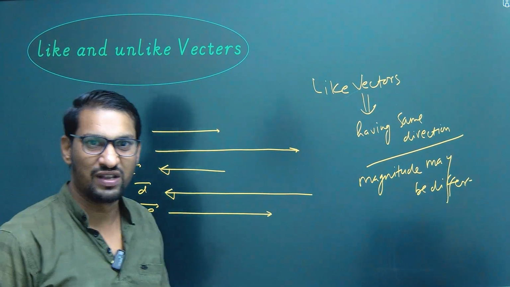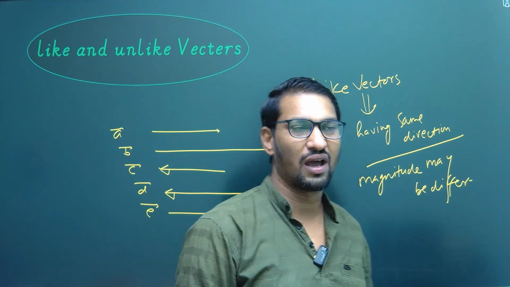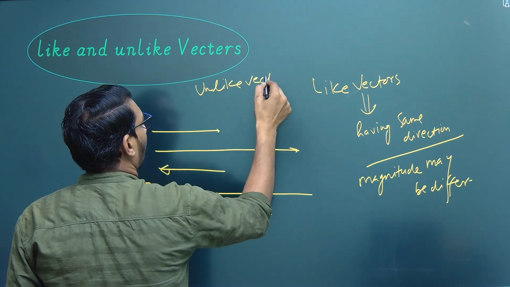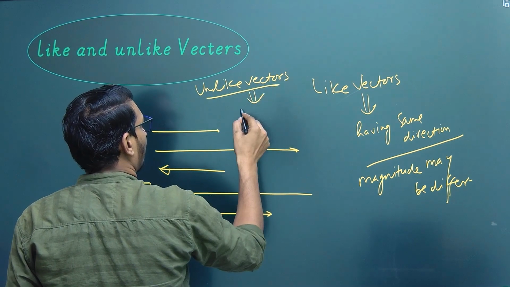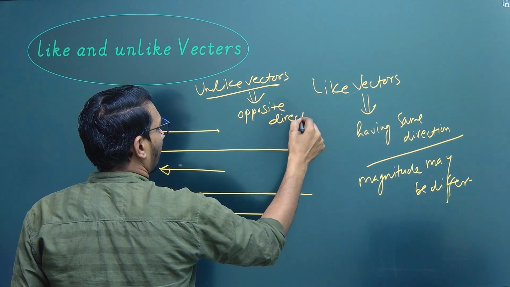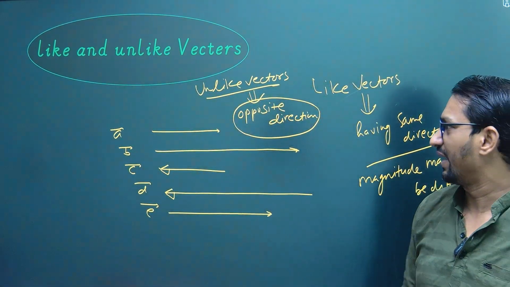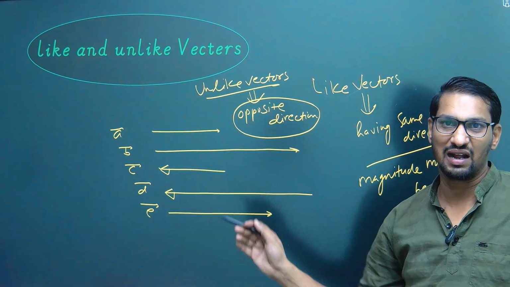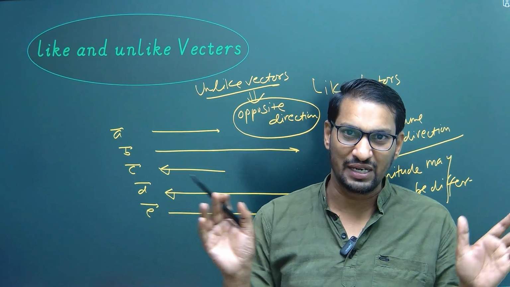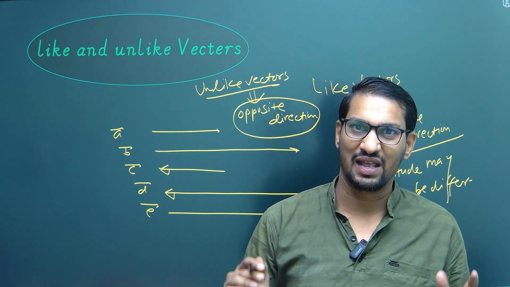And those vectors which are of opposite direction, which have different direction, are called unlike vectors. So unlike vector means opposite direction, which are not in the same direction, are called unlike vectors. Okay. Length of like and unlike vectors may differ. Only direction must be identical. Magnitude may or may not be identical. Okay. Magnitude may differ, but direction must be identical.